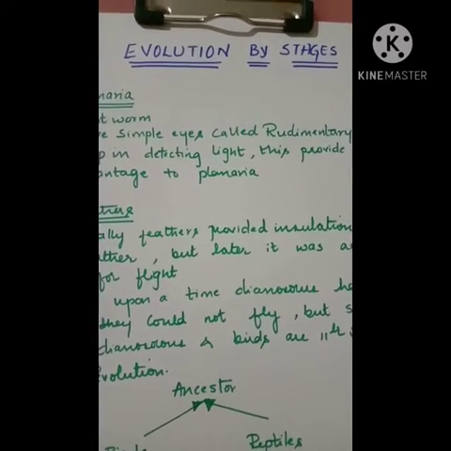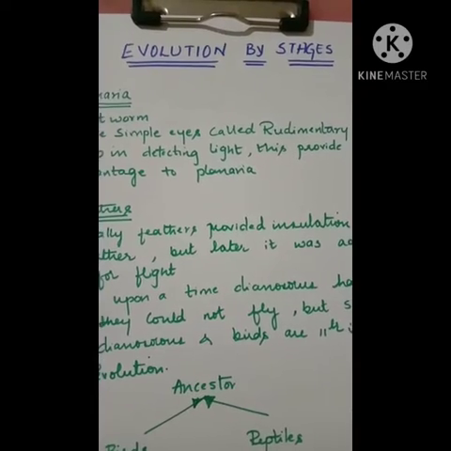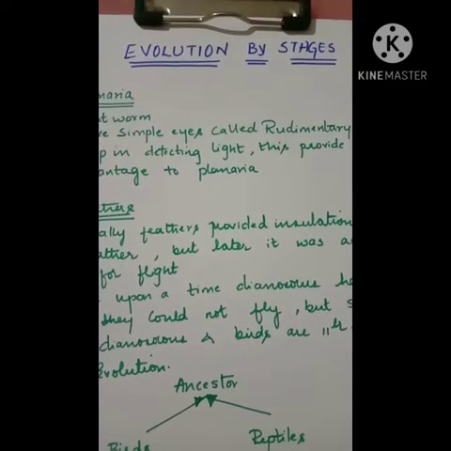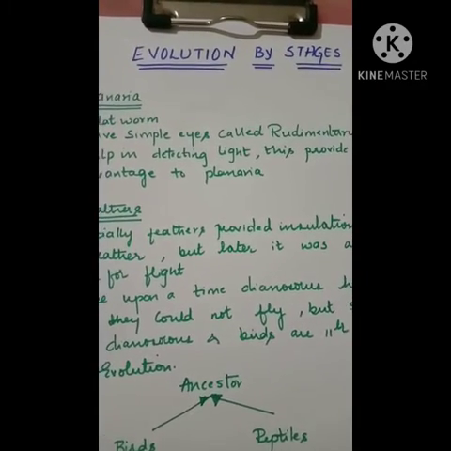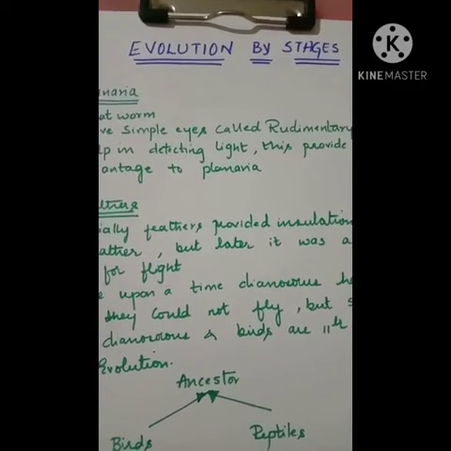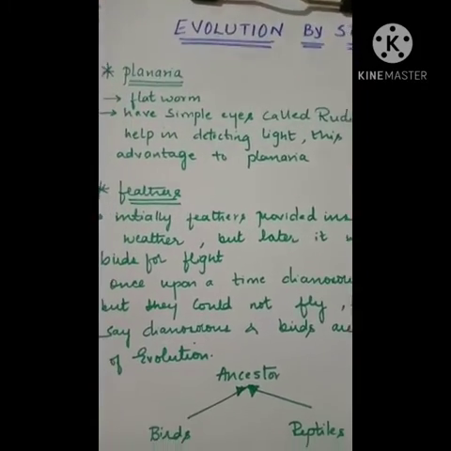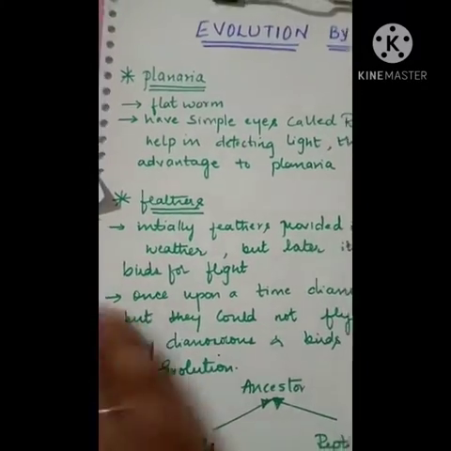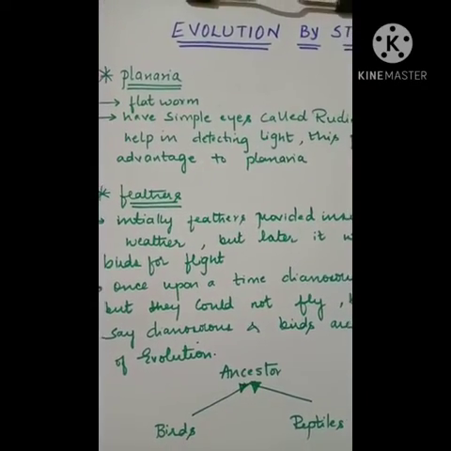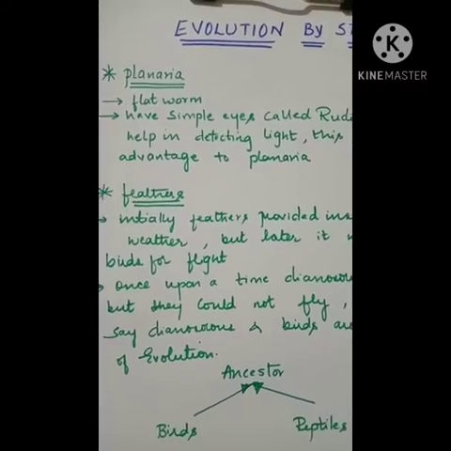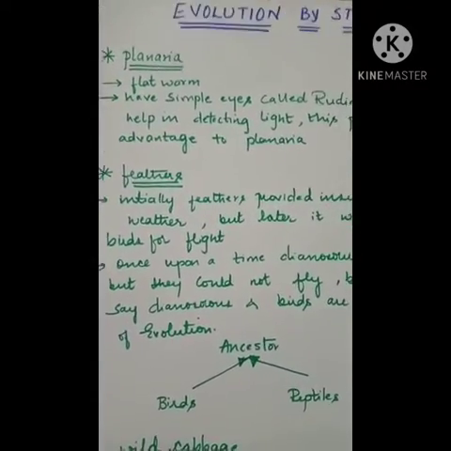So children, in this video we will understand the topic evolution by stages. As we all know how evolution occurs, it is by a small change that accumulates for a longer time. In the next generation there we see evolution, right? For example, in your syllabus they have given a few examples, that is planaria. So how does evolution happen in planaria? It is quite small changes which accumulate for a longer time and cause evolution.